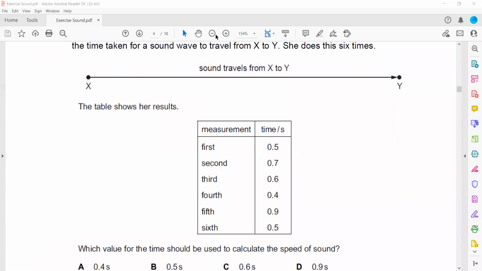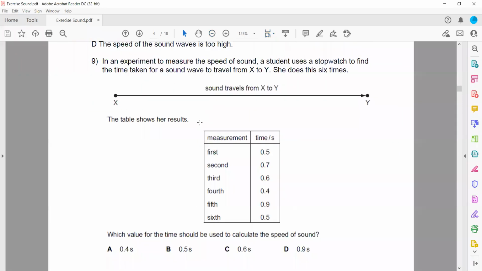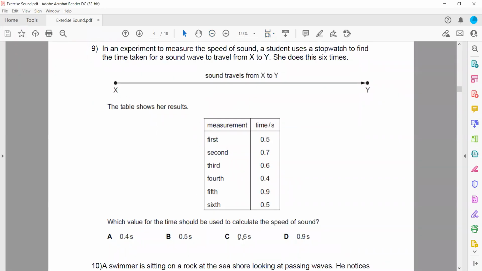In question 9, in an experiment to measure the speed of sound, a student uses a stopwatch to time the sound wave traveling from X to Y, and she does this 6 times. So the experiment is repeated 6 times. Which value of the time should be used to calculate the speed of sound? So which value should we use?